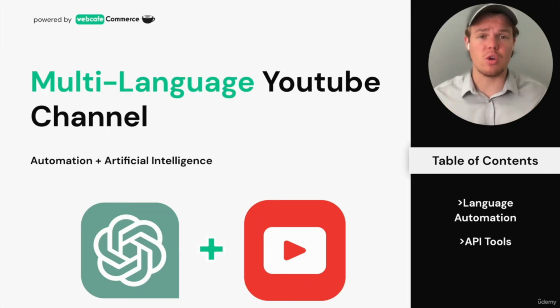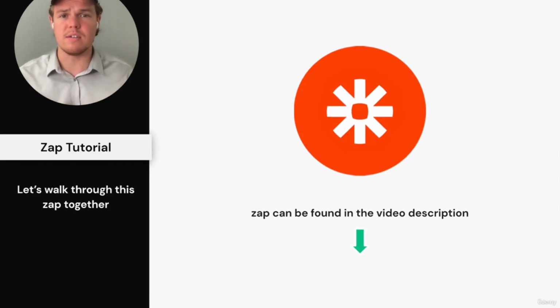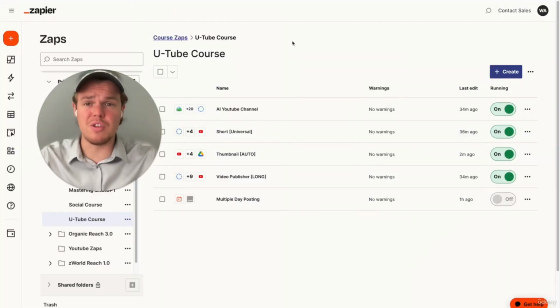We're going to essentially show you here today how to take any of the content you produce and generate it in any type of language such as German, Spanish, Korean, and so on. This can be a powerful tool because maybe you want to launch multiple YouTube channels on the same niche, but provide it in different languages, therefore having a broader reach on the audience that you can gather and get subscribed to. As always, you can find these Zaps down below, but we're going to be jumping through how to do this in today's video.